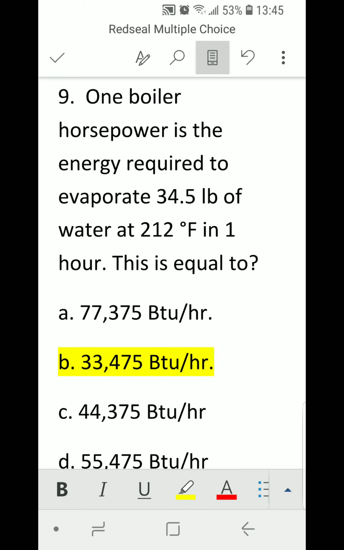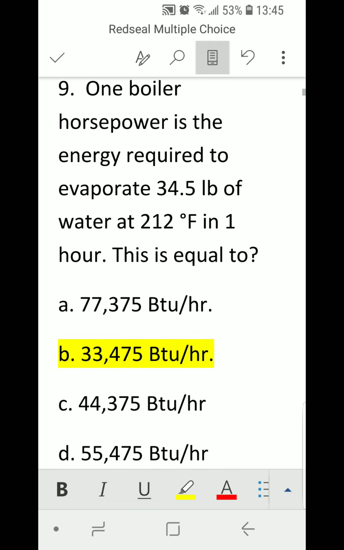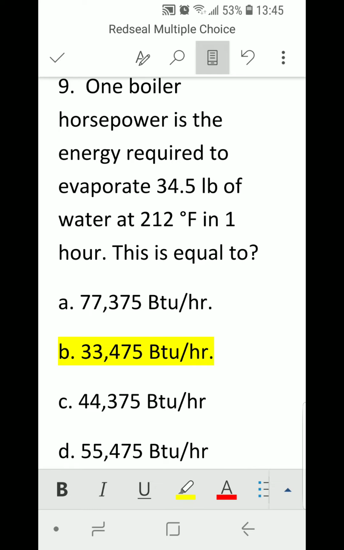This is equal to A. 77,375 BTU per hour, B. 33,475 BTU per hour, C. 44,375 BTU per hour, or D. 55,475 BTU per hour. Correct answer is B. 33,475 BTUs per hour.